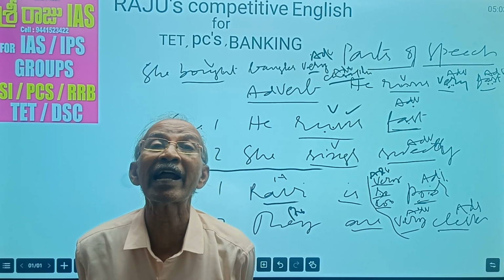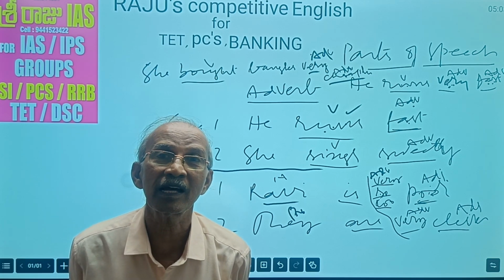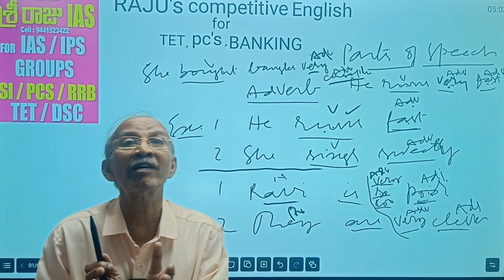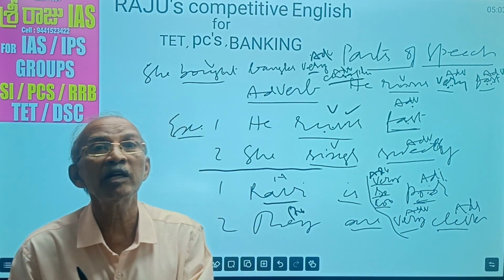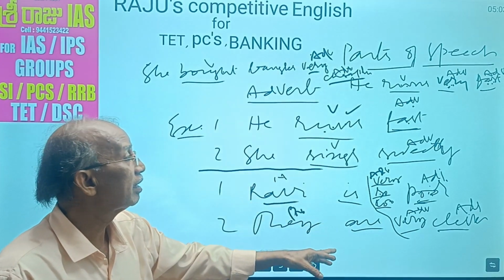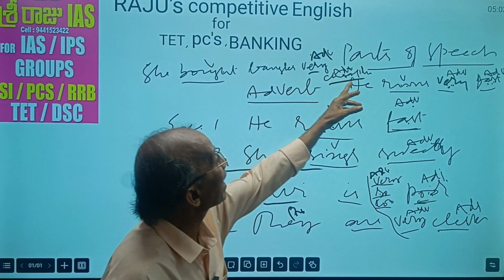Some say that all words ending in -ly are adverbs, blindly. Not all words ending in -ly are adverbs. Did you see? So we can define an adverb like this. An adverb is a word which modifies or qualifies a verb, or an adjective, or sometimes another adverb.